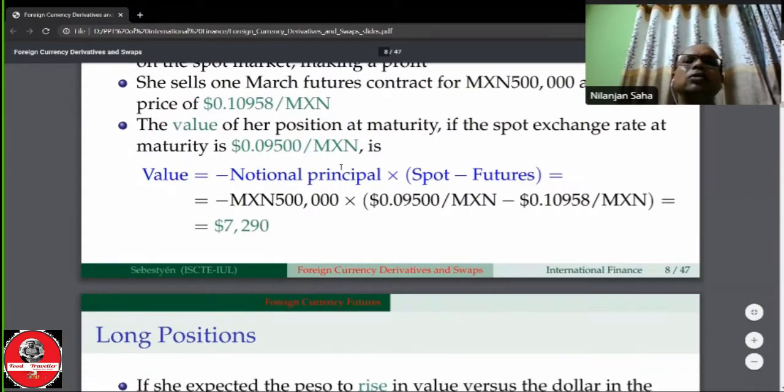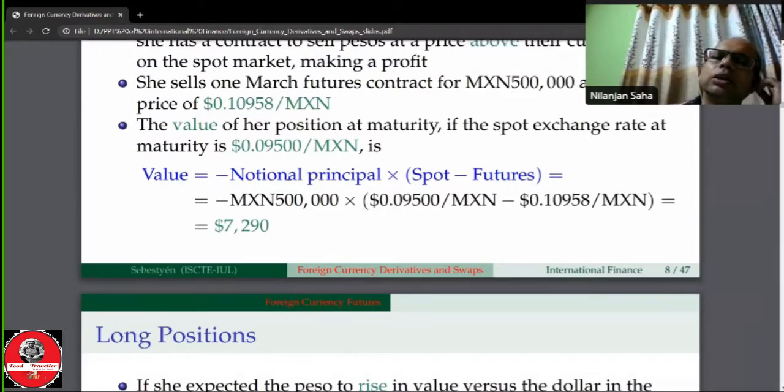In case of the short position, the notional principal must be entered into the equation as a negative figure. The notional principal is the amount for which the contract is made. So this is the 500,000 Mexican peso. It is entered as a negative figure, multiplied by the spot minus future. This is the spot rate, this is the future rate, and this is the profit. The speculator will make $7,290.